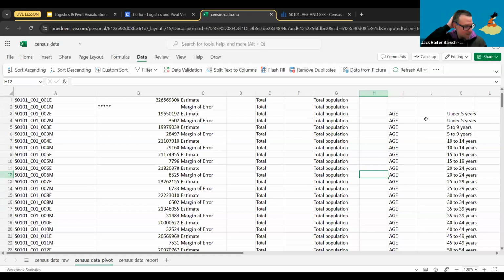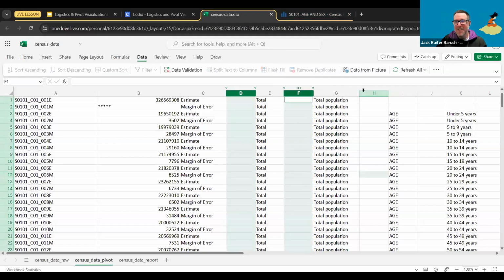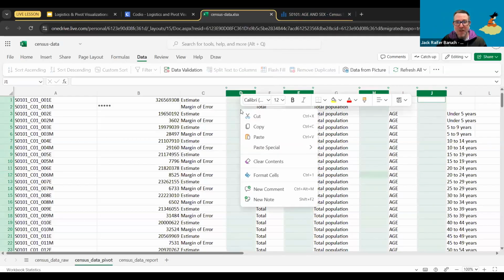So the way to do that is click on the control button and just hold it down. And then we can click on D, click on F, click on H, and click on J. That's going to select all of them. Or you can do them one by one. I'm just doing it all, so this is one way to do it all at the same time. Then click on the right mouse button. And I didn't get my delete.